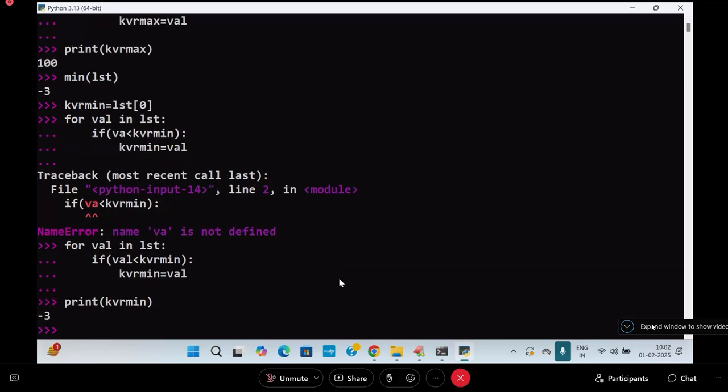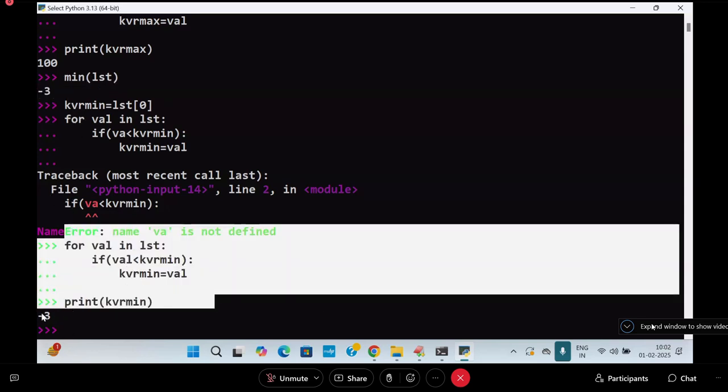It's coming. I already told you all, because this is so useful to you. Once you work hard in your studies, anytime it is useful in your life. It is just like a bank balance only. Anytime you can withdraw, that much it is going to be useful. So I applied min function. I wrote my own code for how to find it.